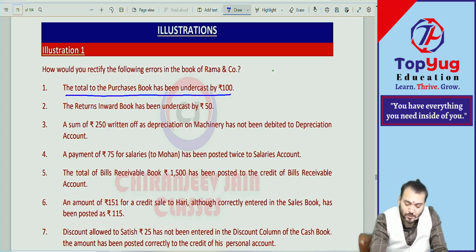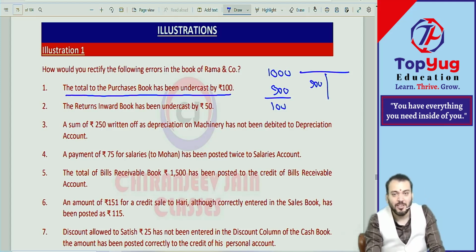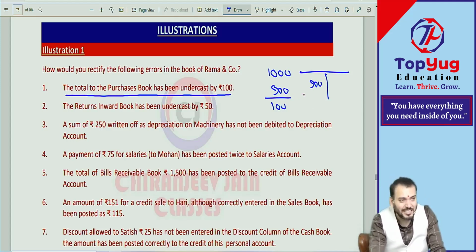Suppose 1000 was the original total, and by mistake you have totaled 900. So how much is short? In the purchase account, how much have you recorded, and how much should we record? So we have to write a rectification statement.